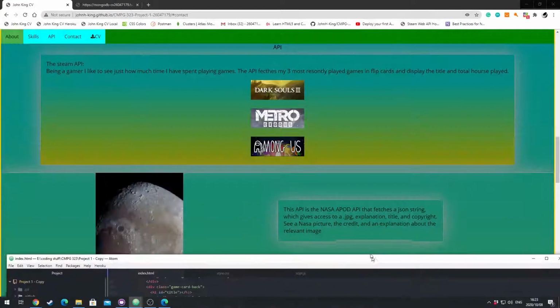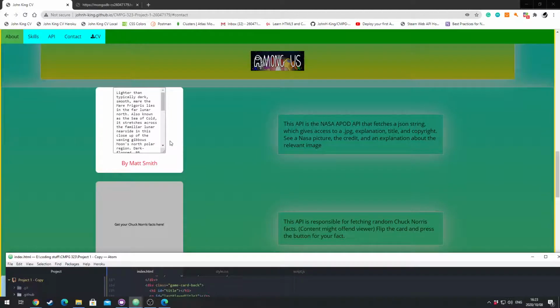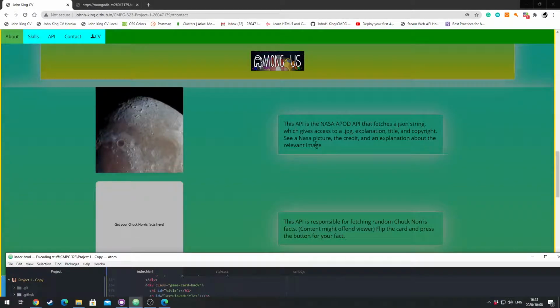The next API I have is the NASA APOD API. Now, this is also a really cool one. It's an API that sends you a pick of the day. Now, this pick of the day can be chosen by, as far as I know, anyone who works at NASA, and they'll never run out of it. So, once this page loads,